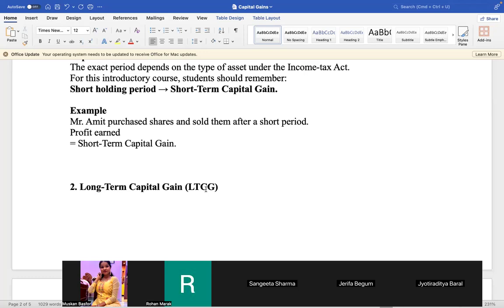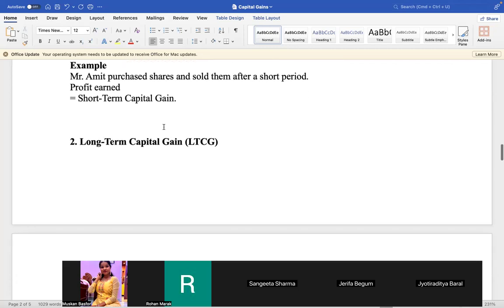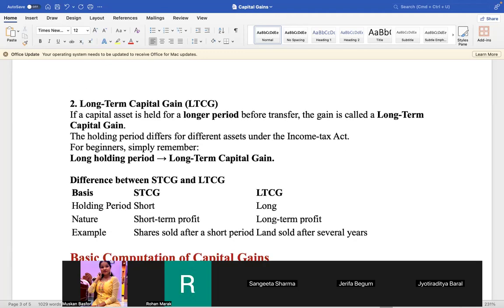Example: Mr. Amit purchased shares and sold them after a short period. The profit earned equals short-term capital gains. Another type of capital gain, what is it? Long-term capital gains. If a capital asset is held for a longer period before transfer, the gain is called long-term capital gains. The holding period differs for different assets under the Income Tax Act. For beginners, simply remember: long-term holding equals long-term capital gains.